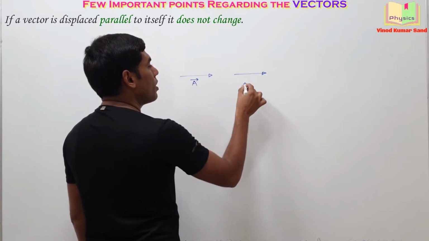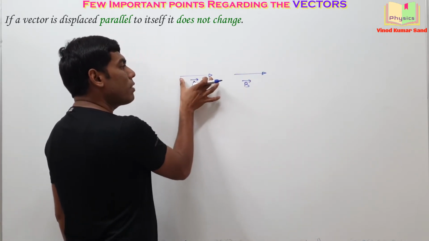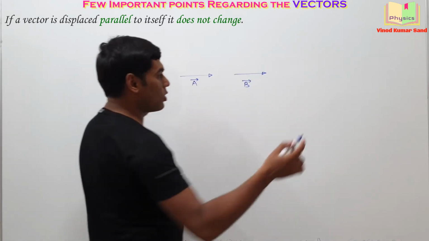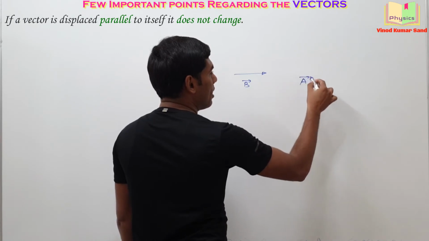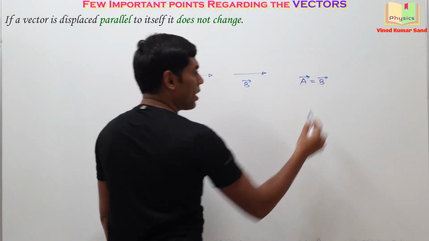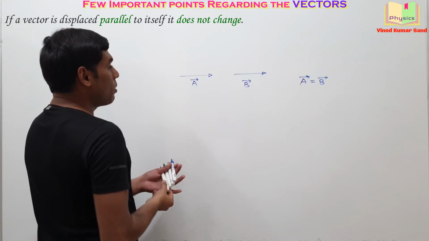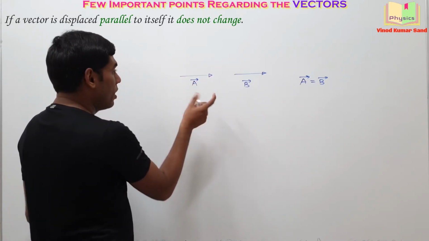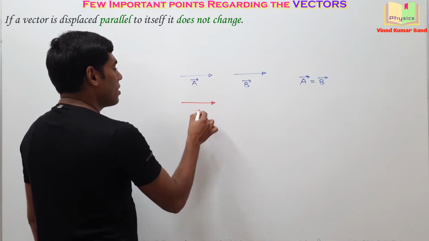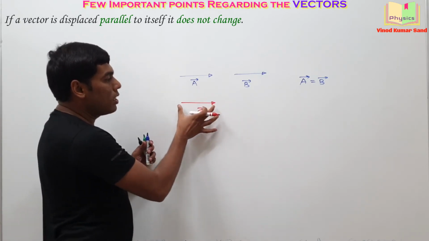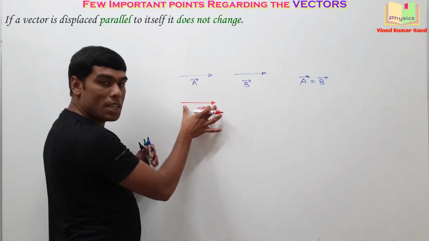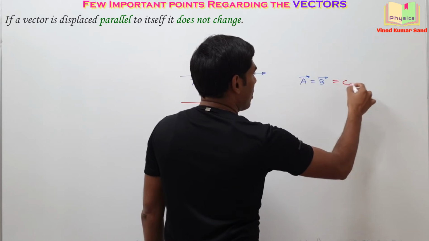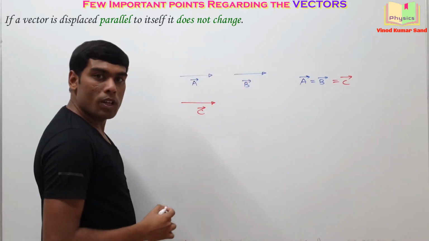And let's say we call it B vector. Then A vector and B vector have the same magnitude as well as the same direction. So technically we should be writing that A vector is equal to B vector. Or you can do one more thing. This vector you displace like this here down and you call this the C vector. Then you see the C vector and A vector have the same magnitude and the same direction. So actually you can write here equal to C vector also.